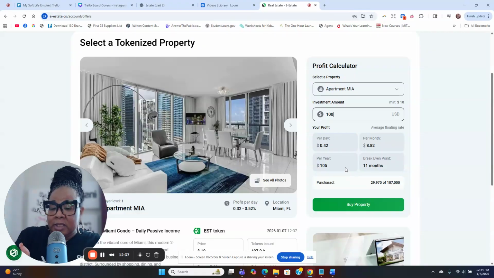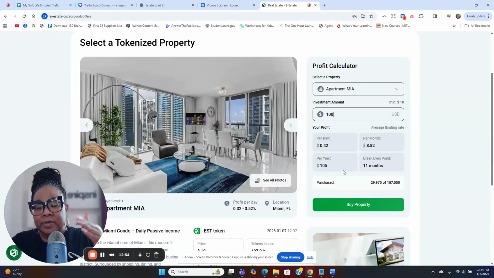And then after the 18 months, which I didn't say, you're going to go into the profits of level 2. So you're always going to get paid. But in level 2, after the 18 months, you're going to get paid per year. So you get paid 10% a year, which they pay out every 6 months. So let's say per year for this property in Miami, it is $105 per year. They're going to give me $50 6 months and then $55 the next 6 months. Okay. So that's how that works.